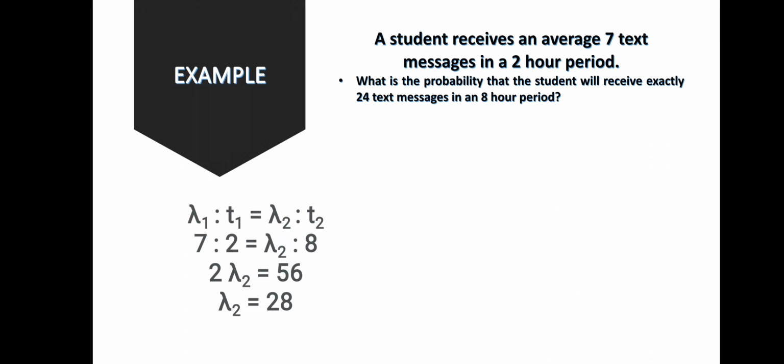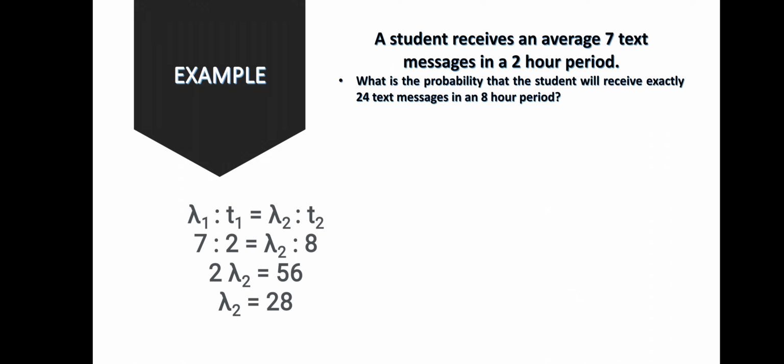Another question: same average, 7 text messages in a 2-hour period. What is the probability that the student will receive exactly 24 text messages in an 8-hour period? Since it is an 8-hour period, not a 2-hour period, we are going to find the ratio and proportion of the 7 text messages in a 2-hour period and the 8-hour period.